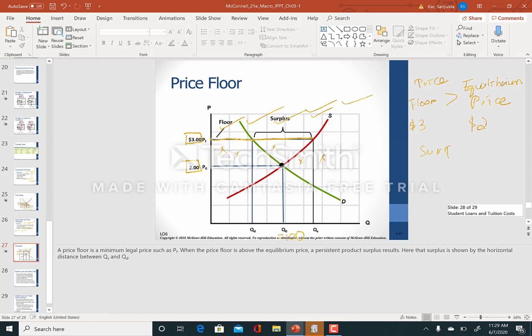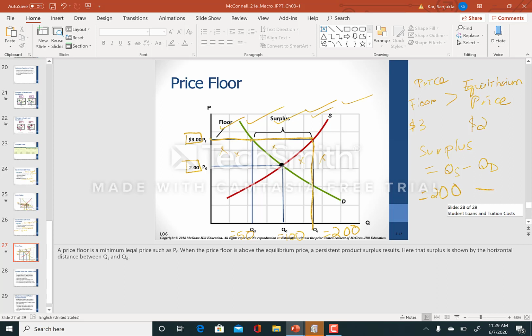This will create a surplus. Surplus, if you recall, is the difference between quantity supplied and quantity demanded. This $3 line is hitting the supply curve at 200, hitting the demand curve at 50. So my quantity supplied is going to be 200.